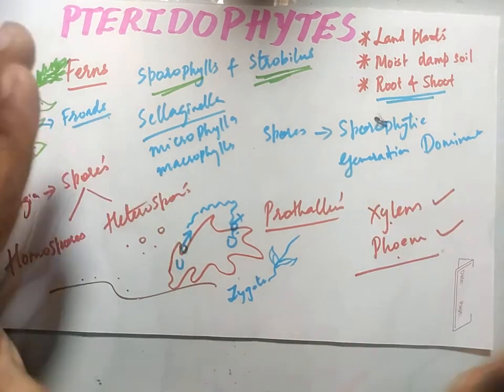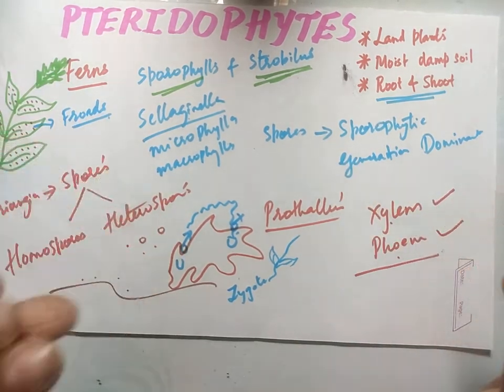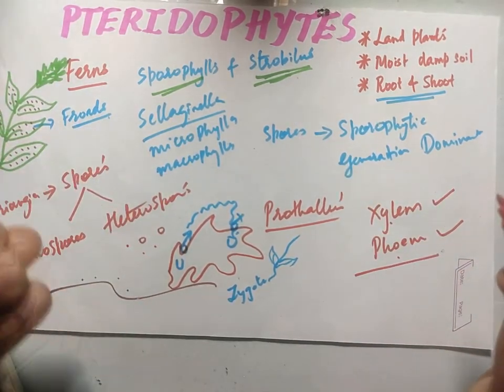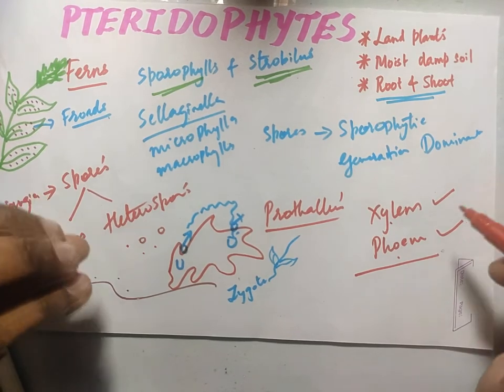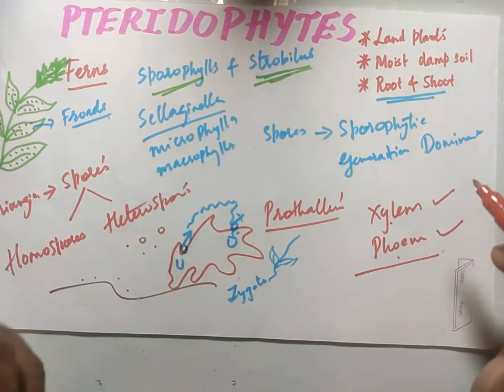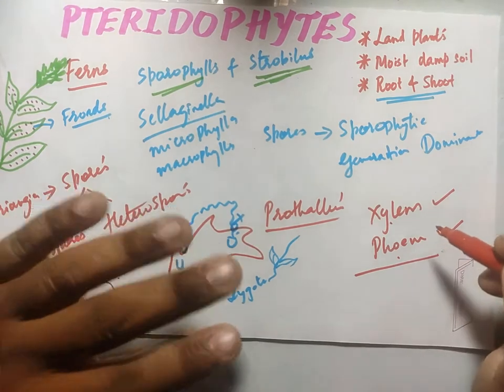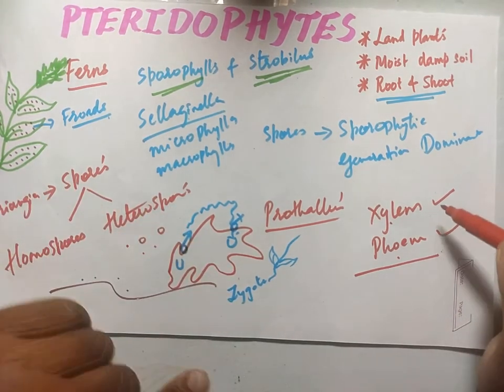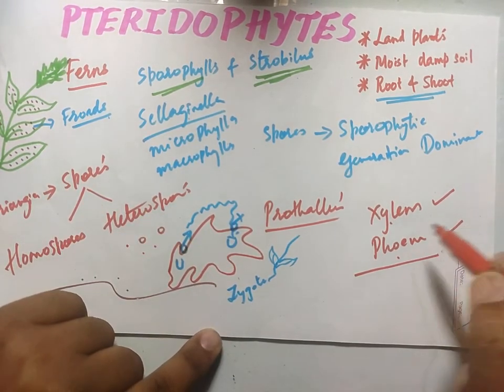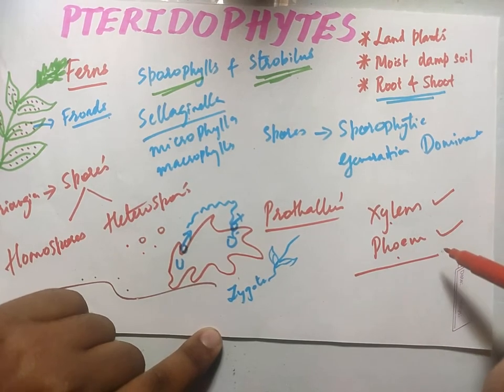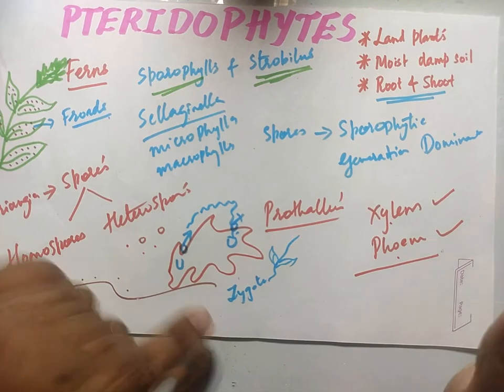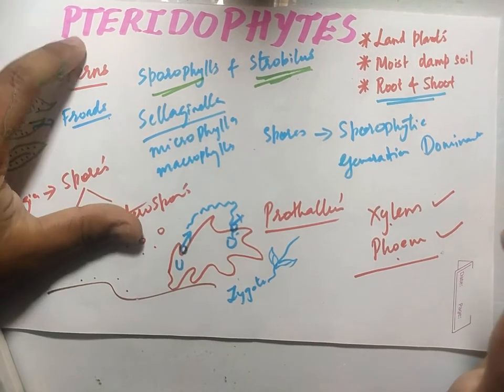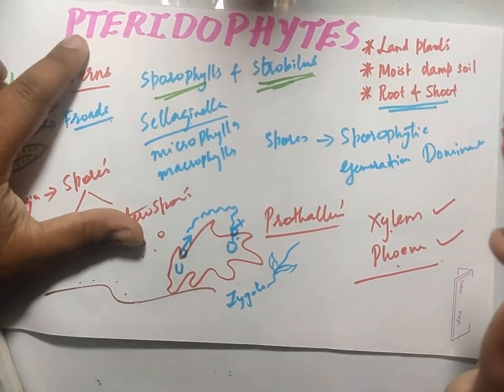It is not well established xylem. In an angiosperm, the flower producing plants, the xylem and phloem are advanced. But this prototype of xylem and phloem is seen emerging in the root system and shoot system of the pteridophyte.